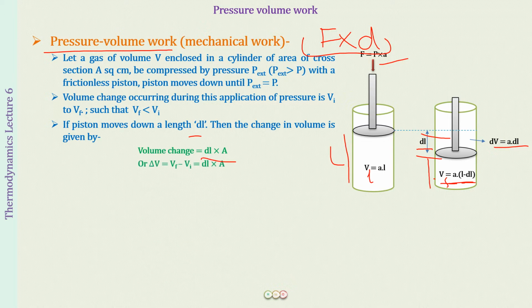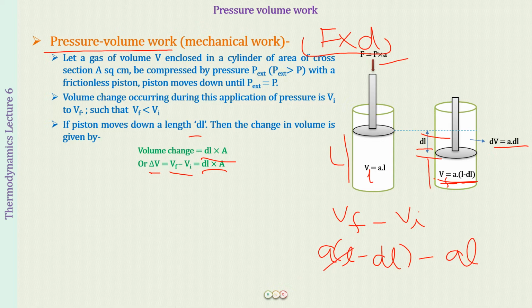This we can also write as delta V, the change in volume, equal to V final minus V initial, and this will also be equal to dl into A. Right? But if I write down Vf minus Vi in case of a compression, V final is less than V initial. So when I write A(L minus dl) minus AL, the initial volume AL will cancel. What will be left is A dl with a minus sign. So this negative sign is showing that a compression has happened.